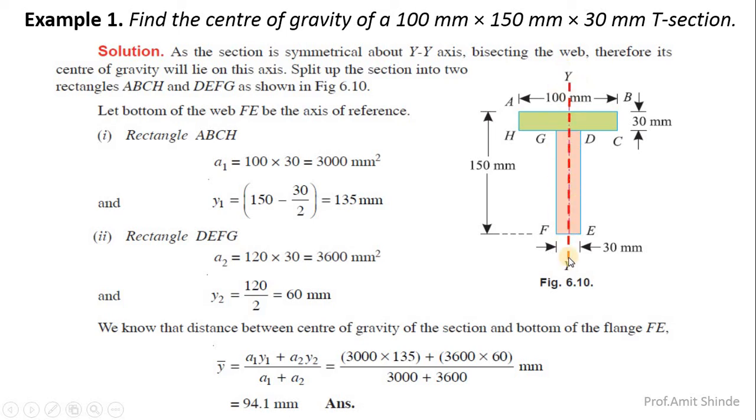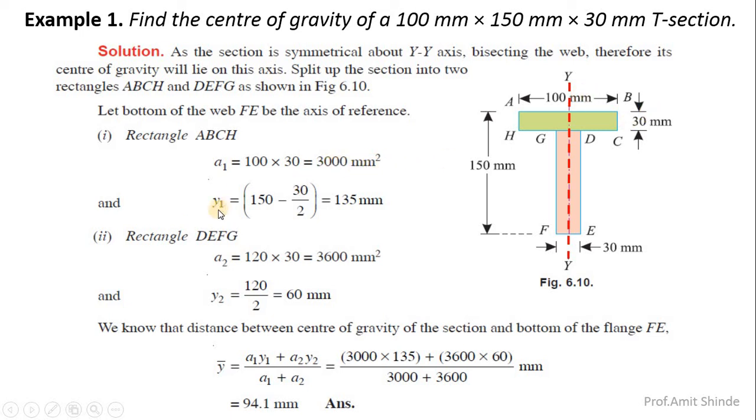It means that we have to find out y-bar, the location of y-bar either from the bottom or from the top. Here we are calculating from the bottom. Now it is divided into two parts: upper rectangle ABCH and lower rectangle BFG. Now here consider upper rectangle ABCH. Here this rectangle is 100 into 30, 3000 mm square. All the dimensions are in mm, therefore this area is in mm square.